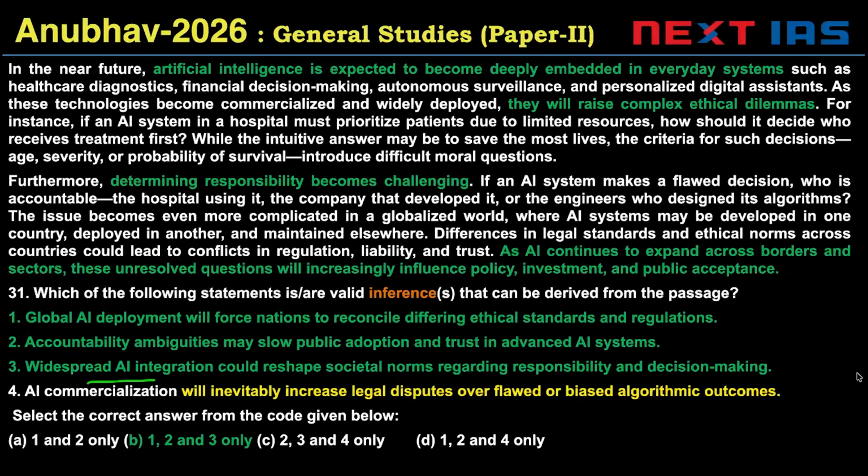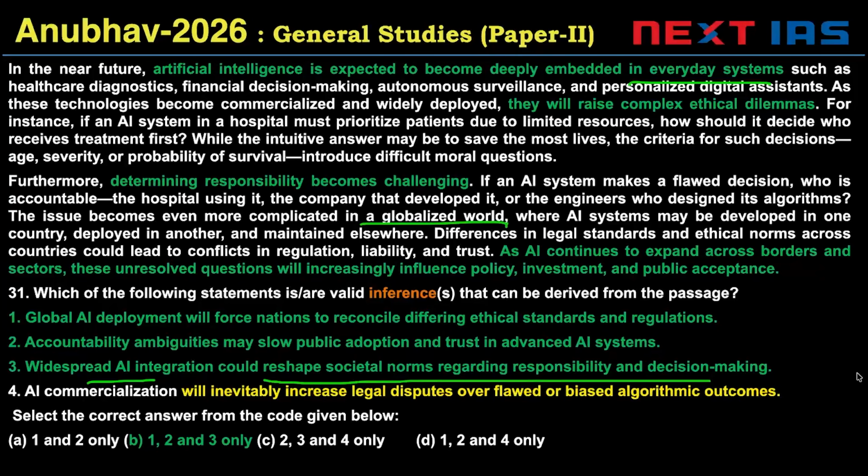Three, widespread AI integration could reshape societal norms. So, this is obviously going to affect society. It's embedded in everyday systems in society. I'm looking for an exact word which indicates that there is mention of society. In a globalized world, we can infer societies existing based on a globalized world.